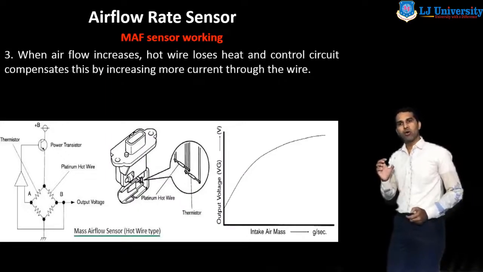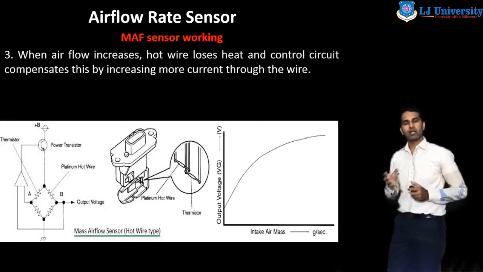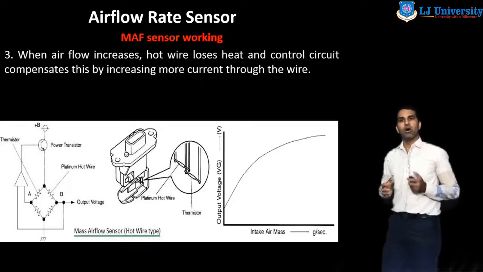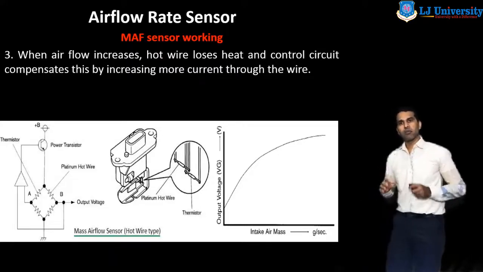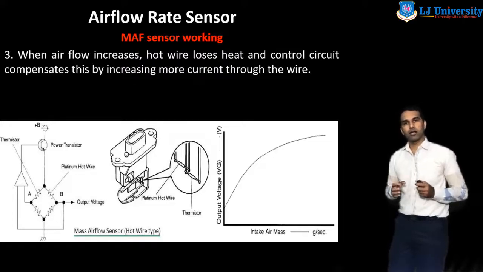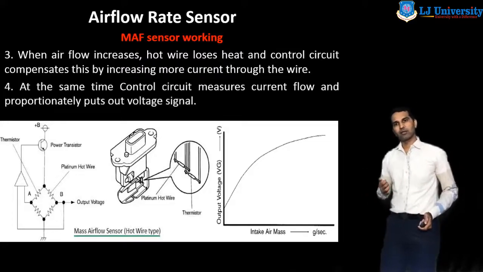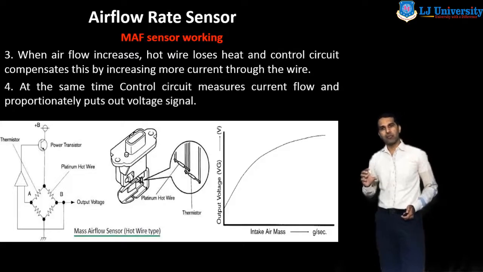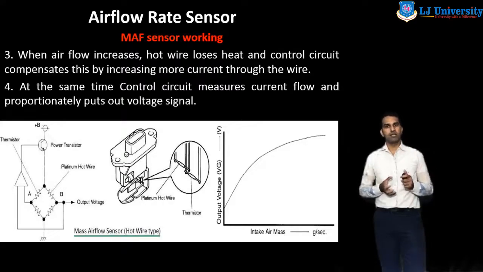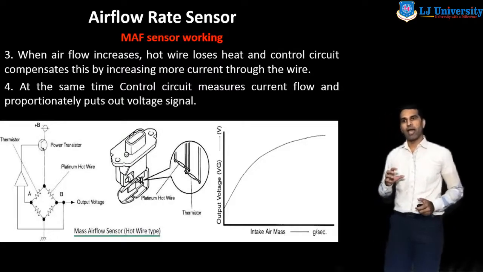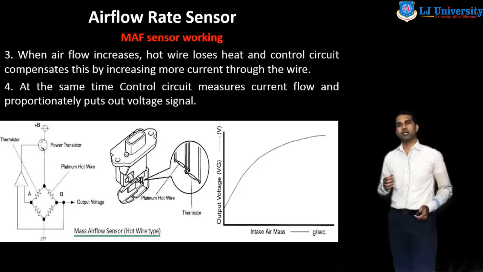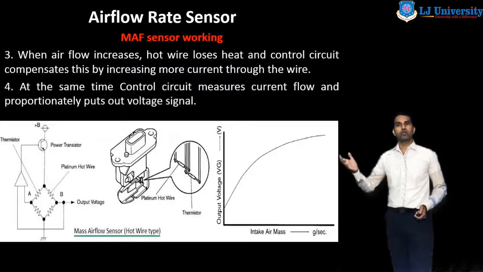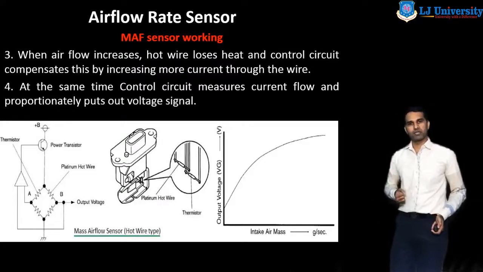When airflow increases, that means the rate of the airflow is increased, the hot wire loses heat, and the control circuit compensates for this by increasing more current through the wire. At the same time, the control circuit measures the current flow and proportionally puts out a voltage signal. So this is the working of the MAP sensor.